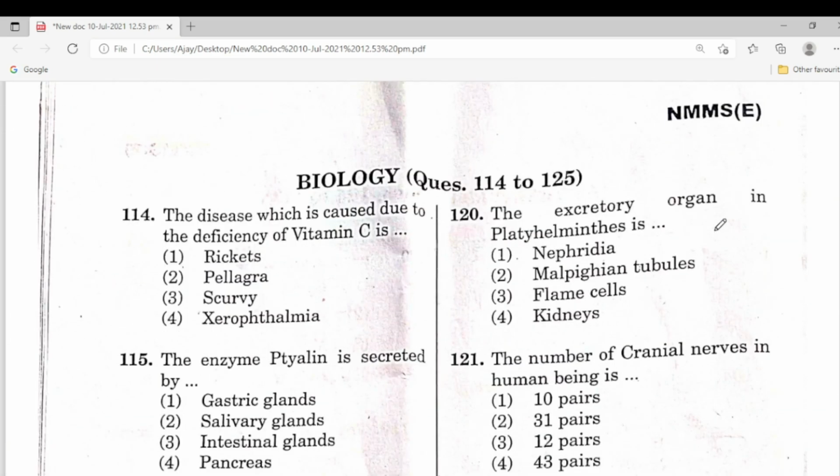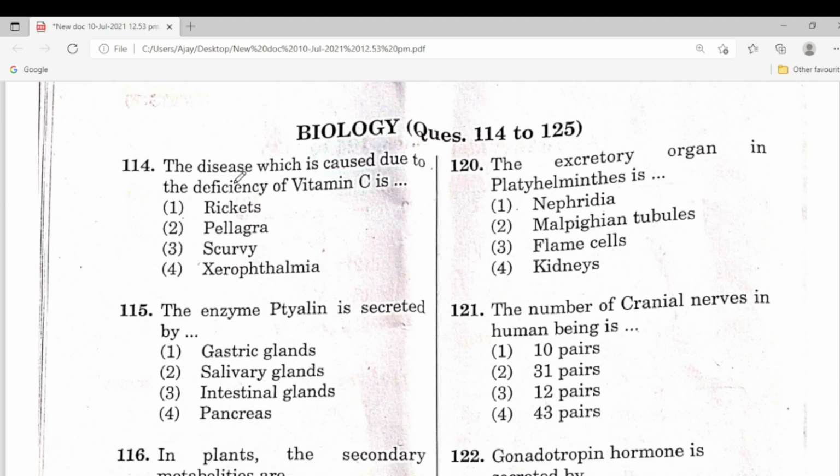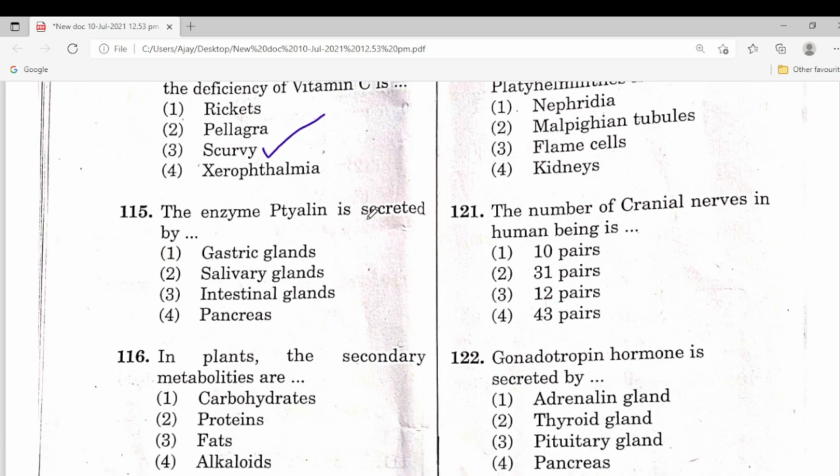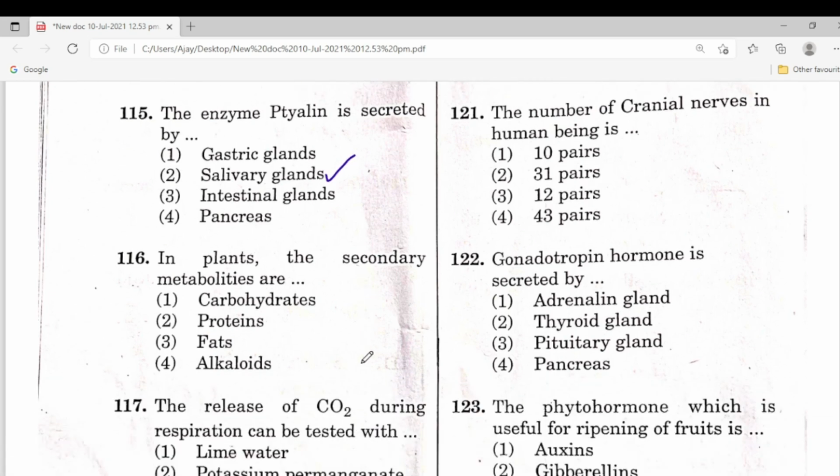Next one, biology. The disease which is caused due to the deficiency of vitamin C. So here it is deficiency of vitamin C. Third one is the correct answer, scurvy. Next one, the enzyme ptyalin is secreted by, second one is the correct answer, salivary glands. 116.